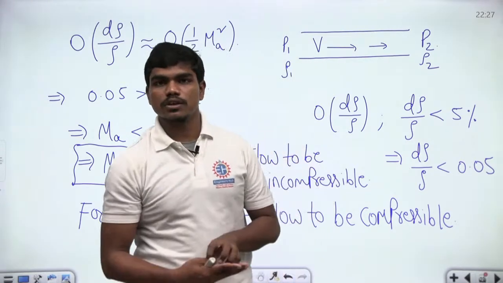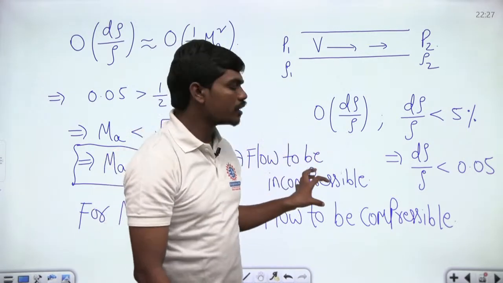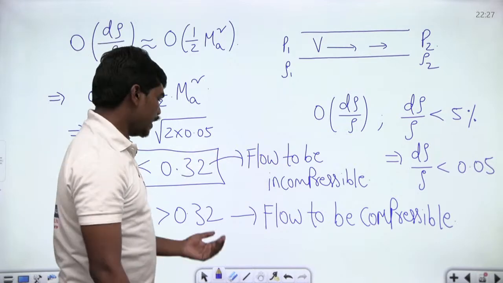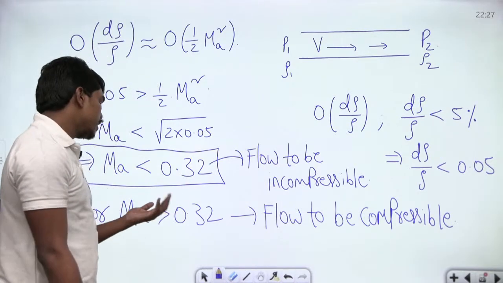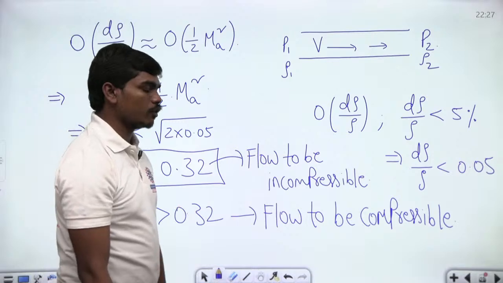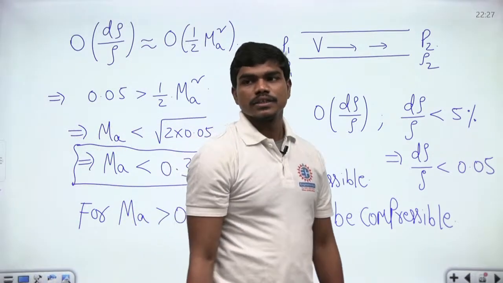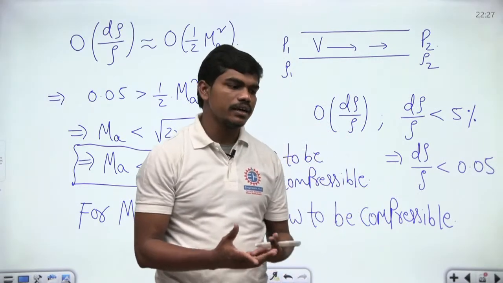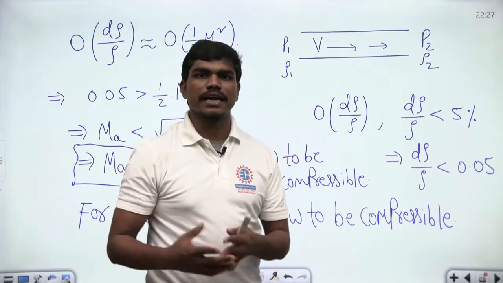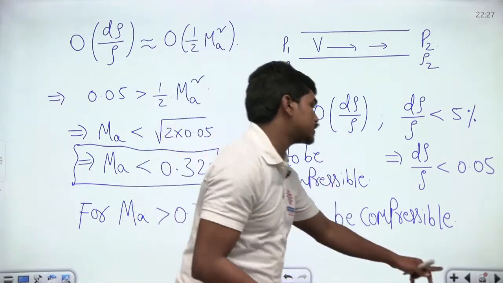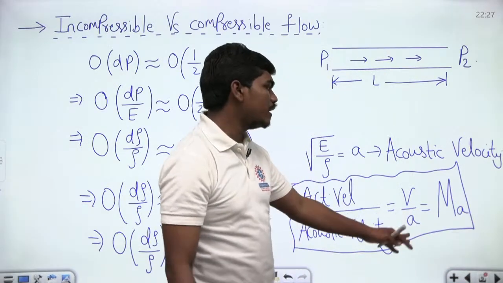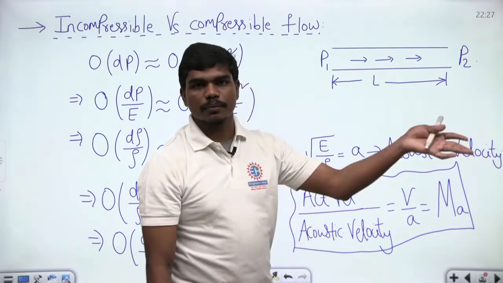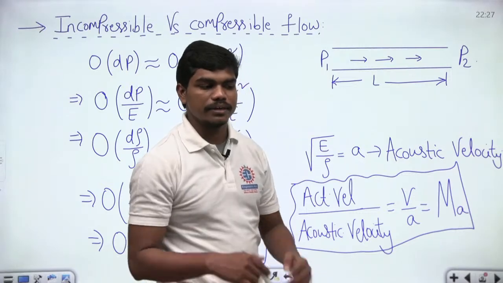So this compressibleness or incompressibleness of a flow depends upon the Mach number. If the Mach number is less than 0.3, the flow is said to be incompressible, and if the Mach number is more than 0.3, then we call the flow compressible. Generally, the acoustic velocity in air is around 345 to 347 meters per second as per standard values. If you put the acoustic velocity a equal to 347 and Mach number equal to 0.33, you will get the maximum velocity limit at which your fluid can be treated as incompressible for your analysis.